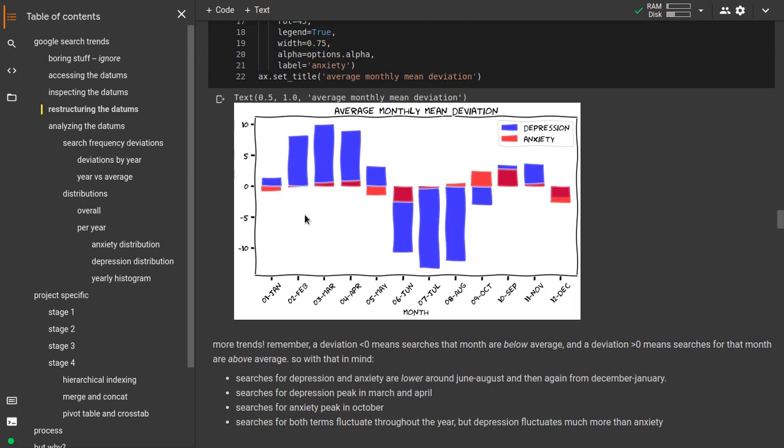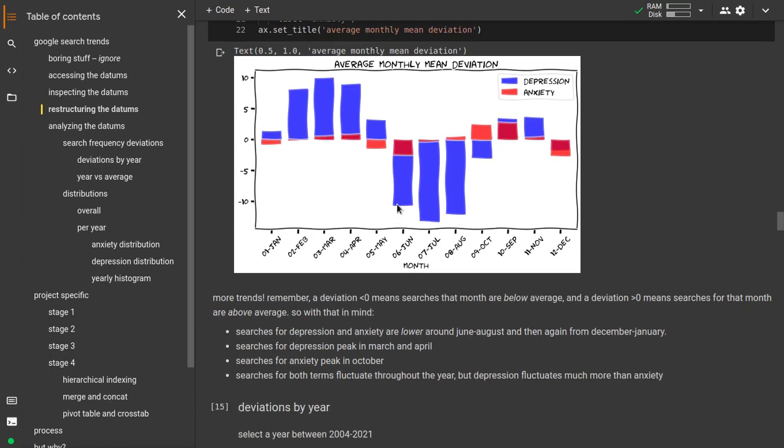So you can see that people's searches for both depression and anxiety go up and down based on the time of year. Depression is highest in the beginning of the year, then lowest towards the middle. It goes up just a little bit again at the end before coming back down around December. And anxiety is pretty similar, although to a less pronounced degree. It's at its peak around October and September, and it's at its lowest around June. Now, this is the average from 2004 to 2021.